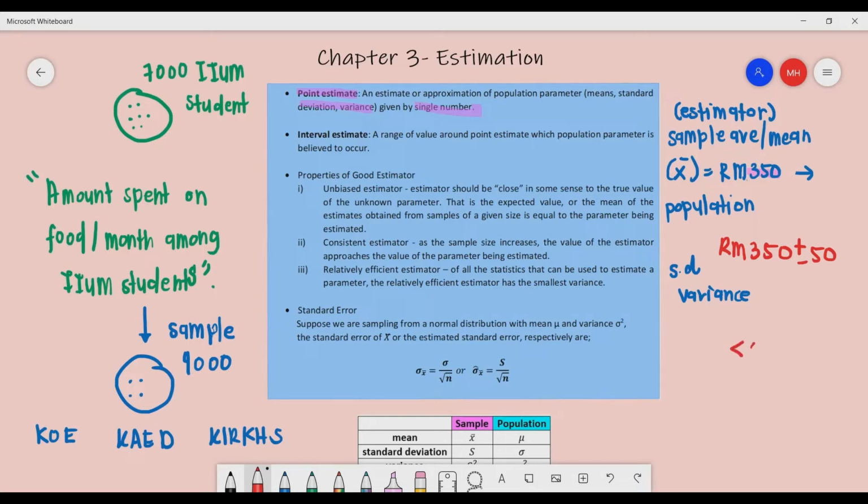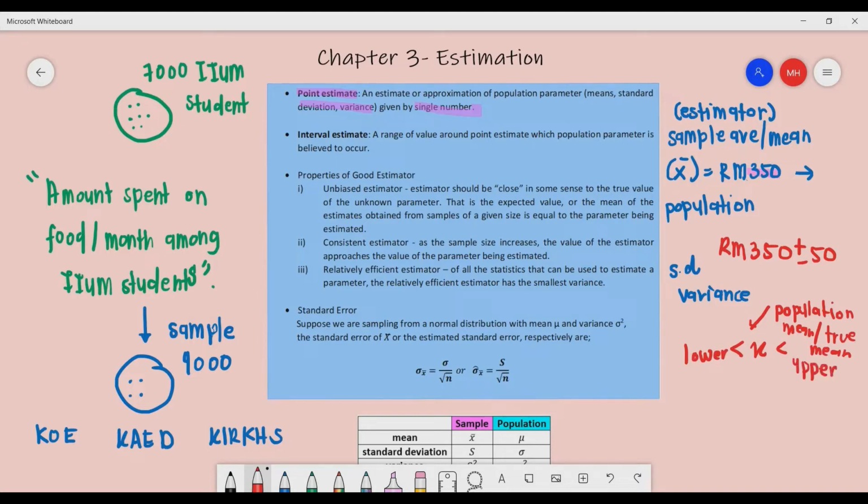You have the population mean, or true mean, and we put in the average, with a lower value and also an upper value.